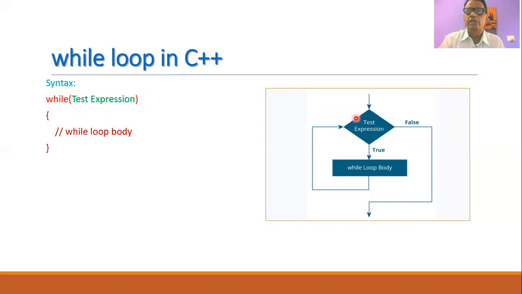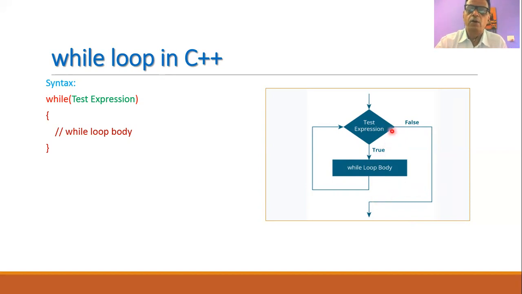Initially, we will check the test expression. That is, we will compute the value of the test expression. If it is true, then the statements within the body of the loop will be executed, and then the control is again transferred to the test expression. This will go on continuously until the value of the test expression becomes false. And whenever it becomes false, the control will be transferred out of the loop.